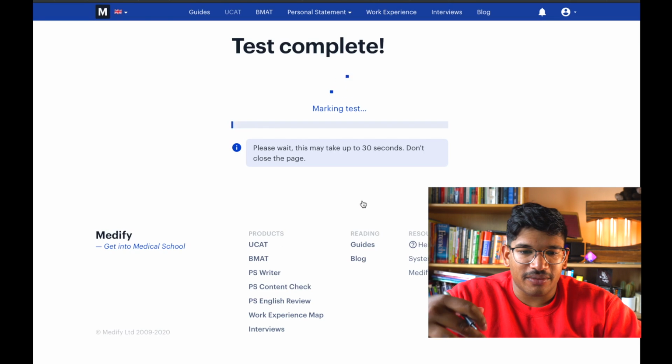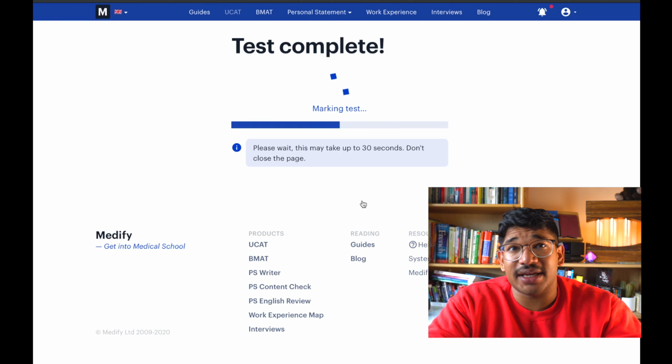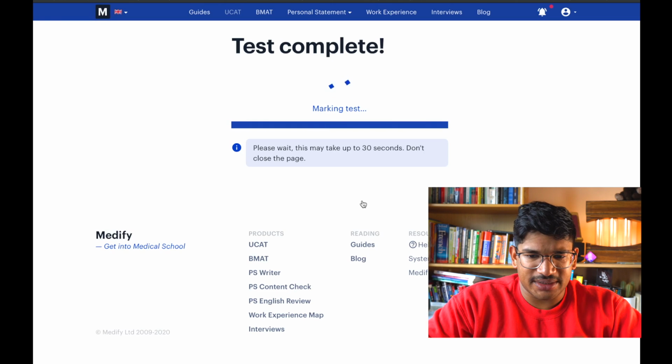So do you see how for the last statement I literally looked at the statement and it was directly stated right in front of me? So that was quite easy to work out there.